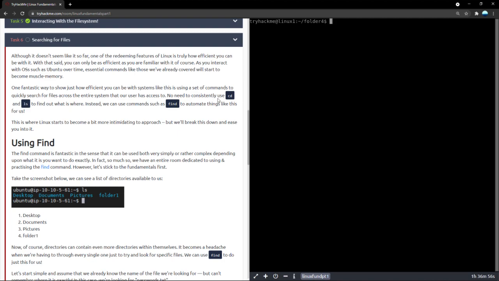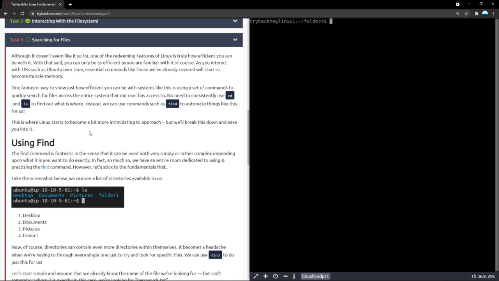Now, we also know cd and ls. We don't have to cd into each and every place and ls and find out exactly what files are there and see if we have the one we wanted. No, we don't need to do all that. We can just use a command called find. This automatically searches everything. This automates all of the cd and ls process, and it'll just return exactly the location you want.